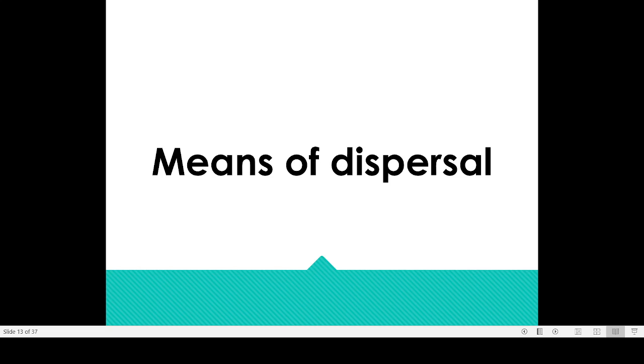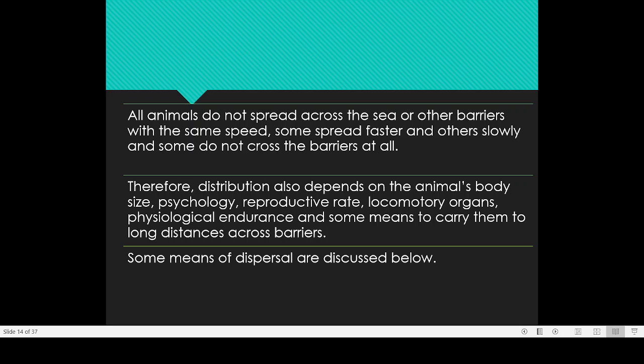So coming to the means of distribution, means how animals are spreading from or moving from one area to another area.